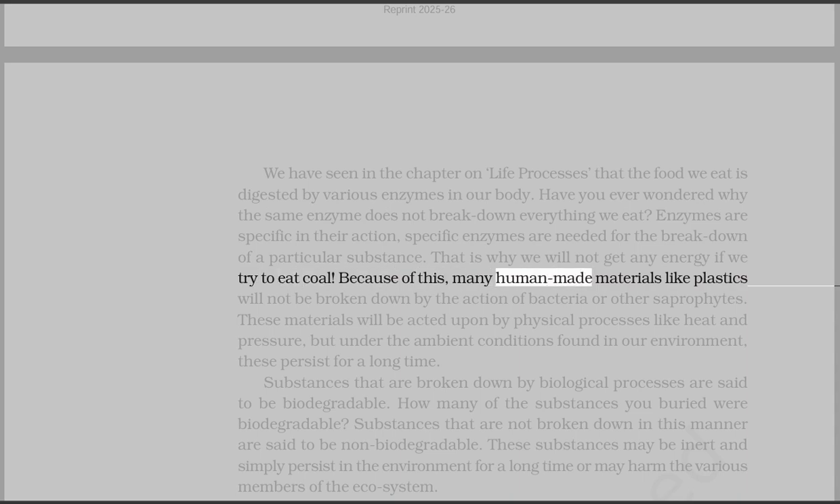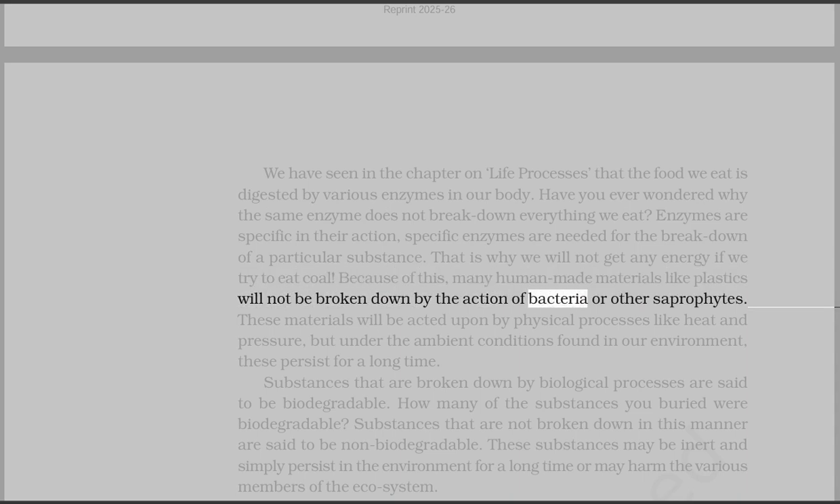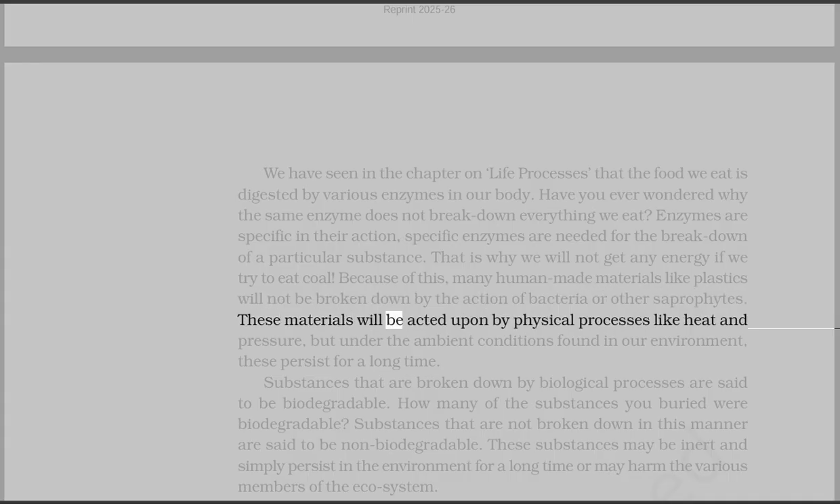Because of this, many human-made materials like plastics will not be broken down by the action of bacteria or other saprophytes. These materials will be acted upon by physical processes like heat and pressure, but under the ambient conditions found in our environment, these persist for a long time.